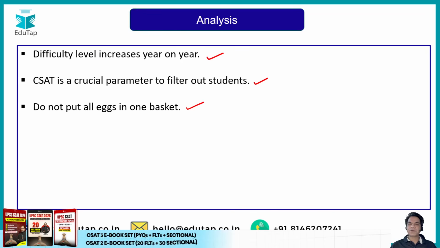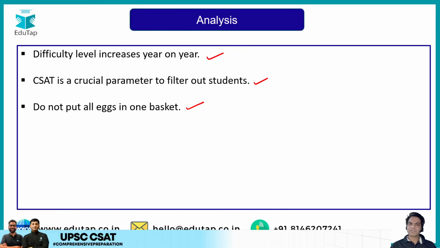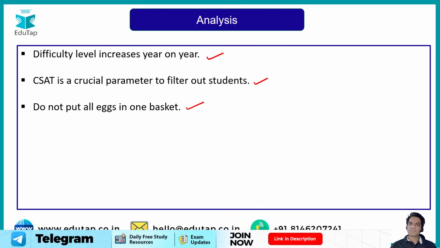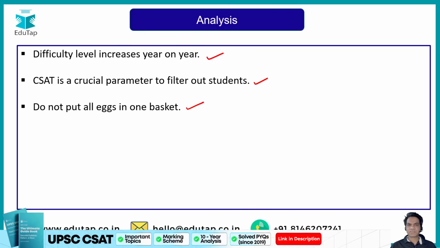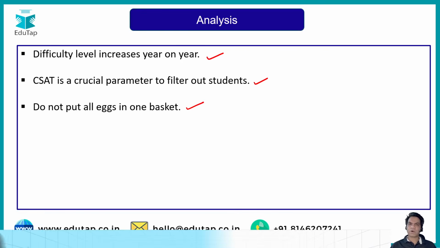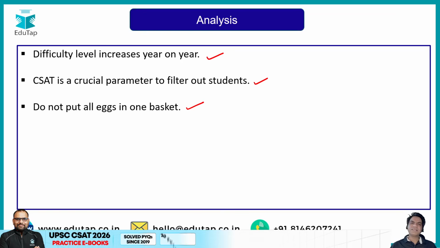So that should be your target, and that should be your aim. Do not base your paper on one subject itself. That's a poor strategy, guys, and you will realize it in the exam. If you think I'm lying, please go solve previous year questions for every subject, and you will find that you won't be able to target 38 questions from one topic itself. So you need to spread out your attempts across all the three subjects and just target easy questions. If you just do that, you'll be able to clear this exam.